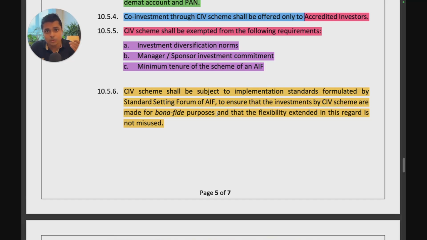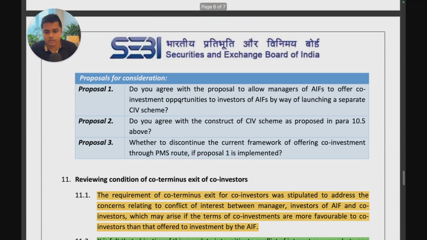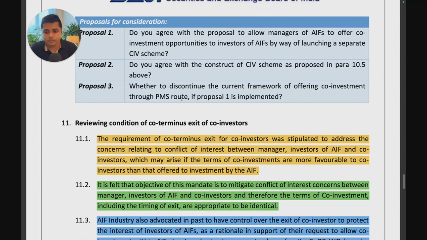And I think as we go ahead, the standard setting forum is really going to play a big role because SEBI is looking at them very significantly to bring about change in the industry and to come up with implementation standards. They've already done it for pro rata pari passu rights, they did for differential rights. So again for co-investment vehicle also we'll see what they come up with, and this is an interesting update.